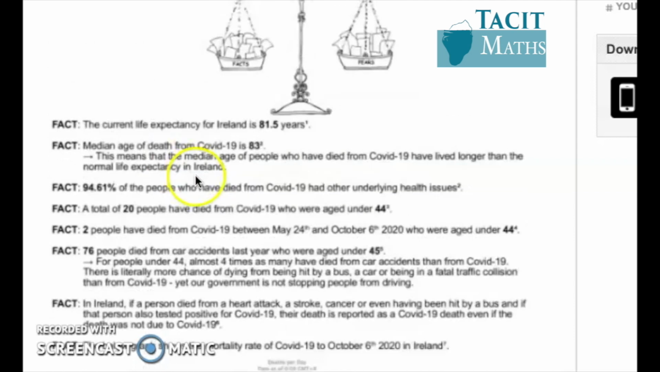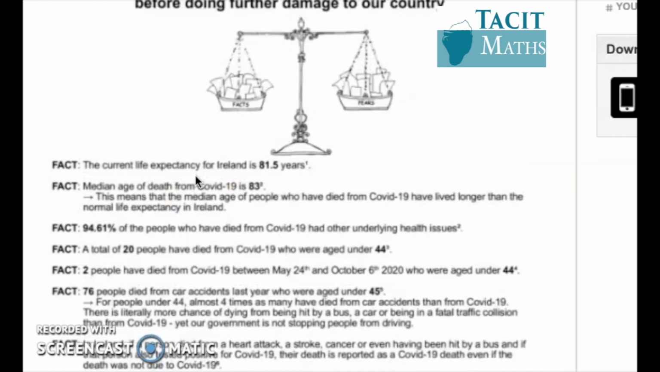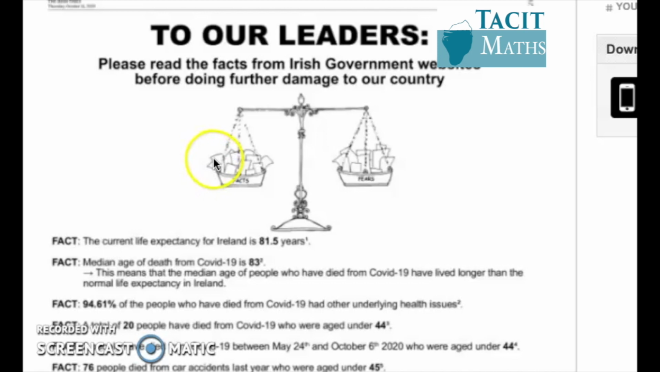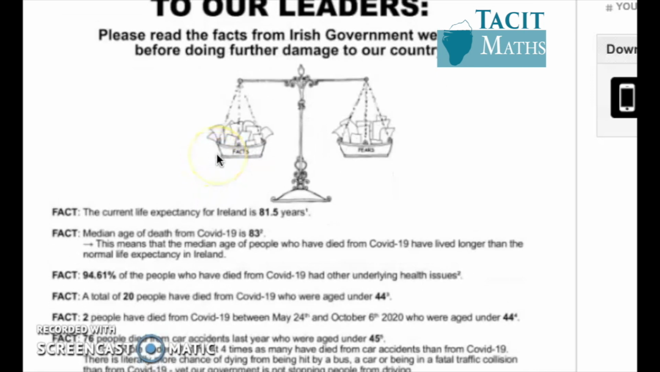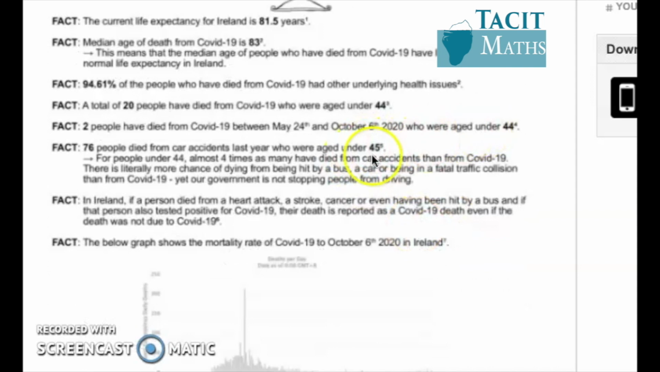I just wanted to address a few things that seem to be popping up in the media recently. A lot of people will be familiar with this thing that came up in the Irish Times, and in it, he laid out all these facts about some statistics in relation to COVID, the median age, the size of the death rate, and all these kinds of things. And to be clear, all these facts are 100% accurate.